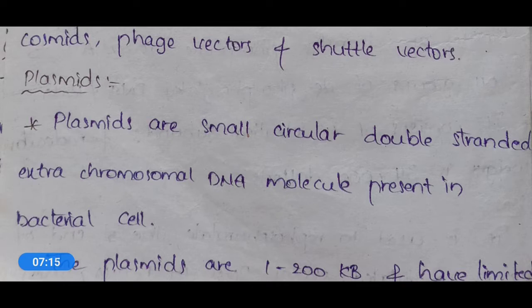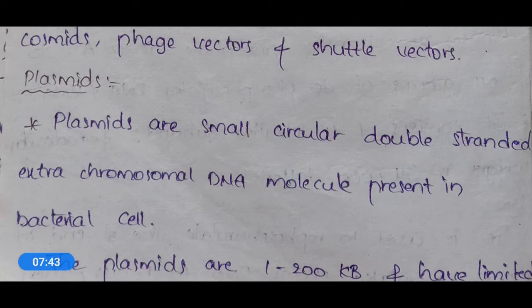The plasmids which are present in bacteria, we isolate from the bacterial cell and remove a small portion from the plasmid, and in that place we add a gene of interest or a desired gene.